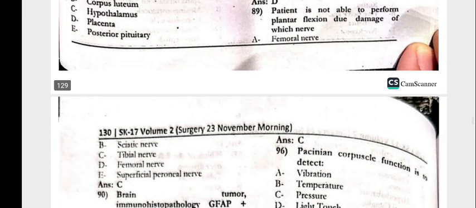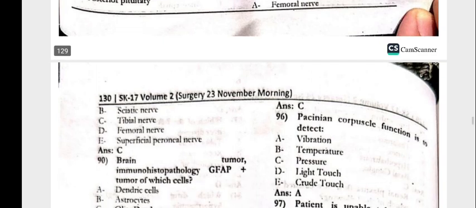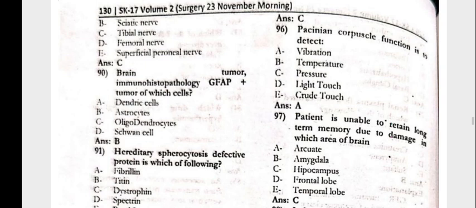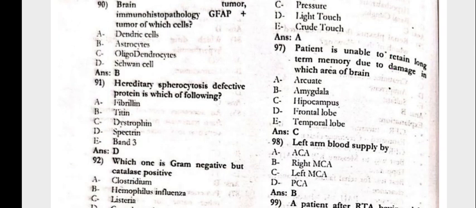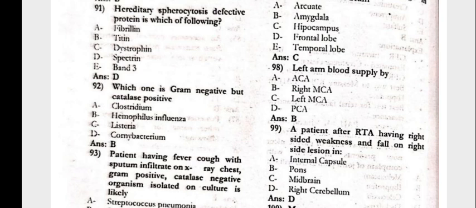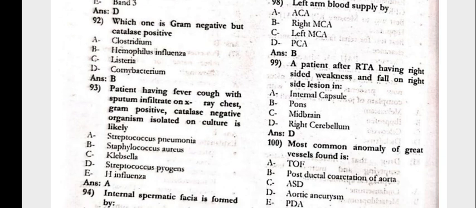The patient is not able to perform plantar flexion due to the damage of which nerve? The tibial nerve. The brain tumor immunohistopathology: GFAP positive tumor of which cells? Astrocytes. Hereditary spherocytosis, defective protein in which of the following? Spectrin. Which one is gram negative but catalase positive? H. influenzae. The patient having fever, cough with sputum, infiltrate in X-ray chest, gram positive catalase negative organism isolated in the culture would be Strep pneumoniae.